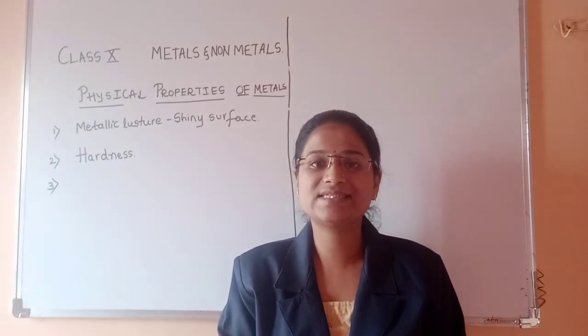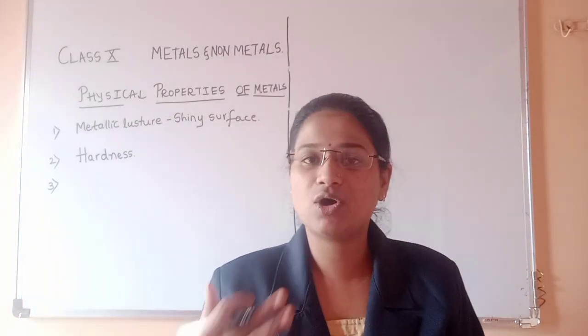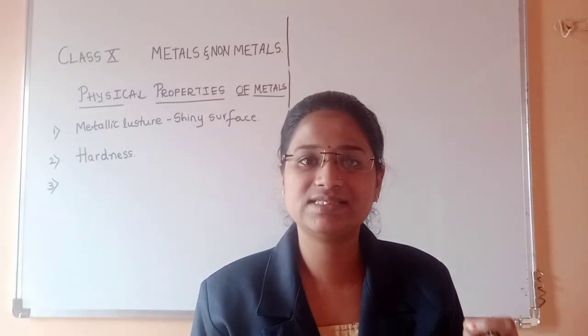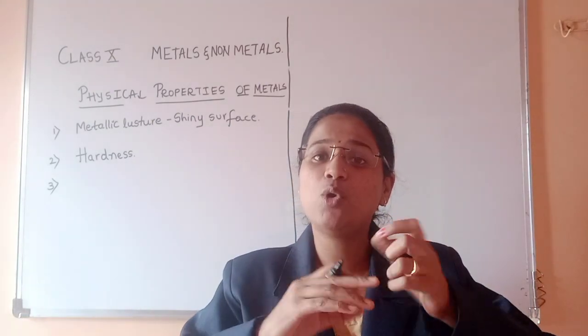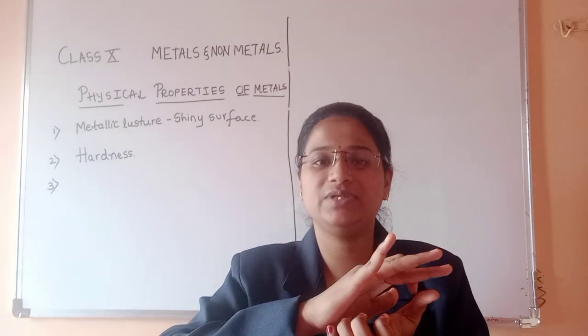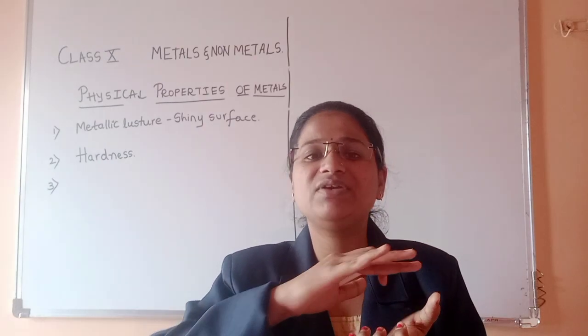Gold and silver are used most to prepare ornaments and puja materials, because these can be molded. They are very malleable, meaning they can be converted into very thin sheets however we want.